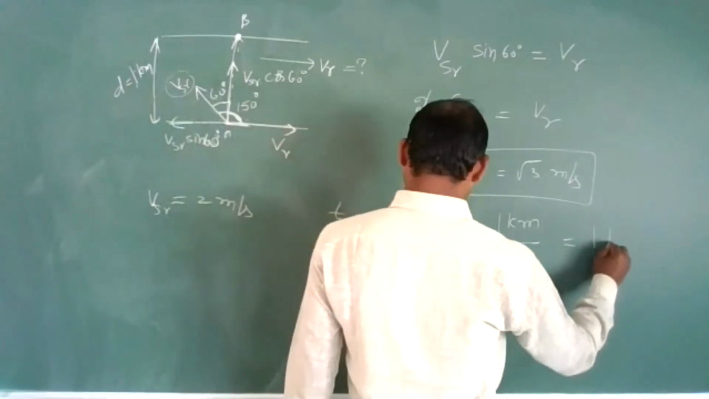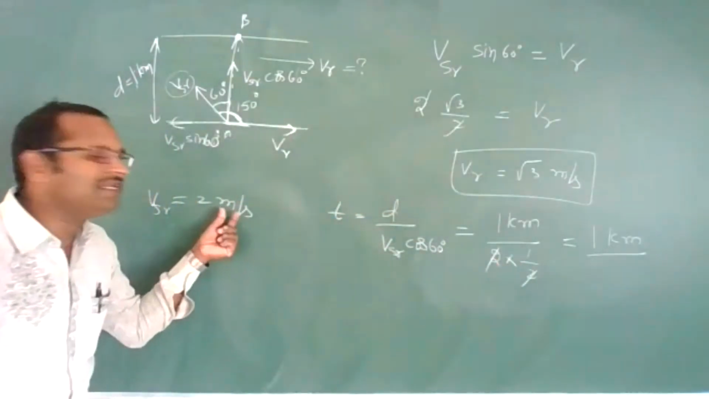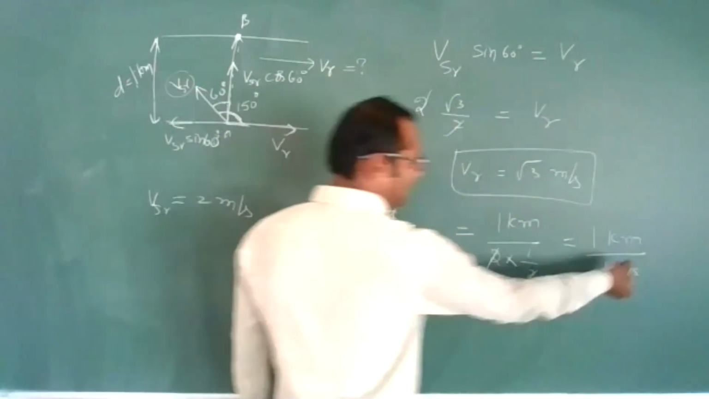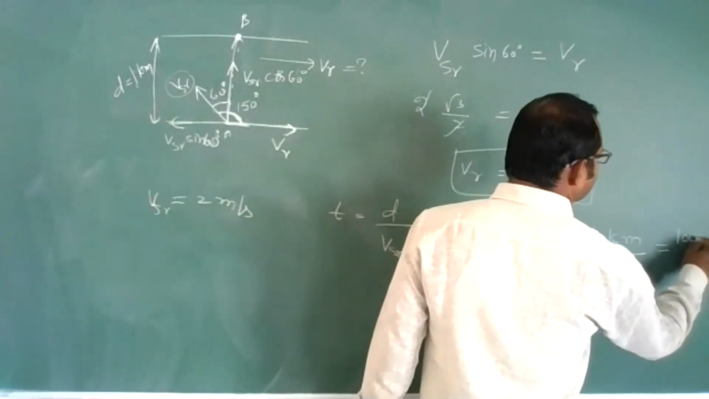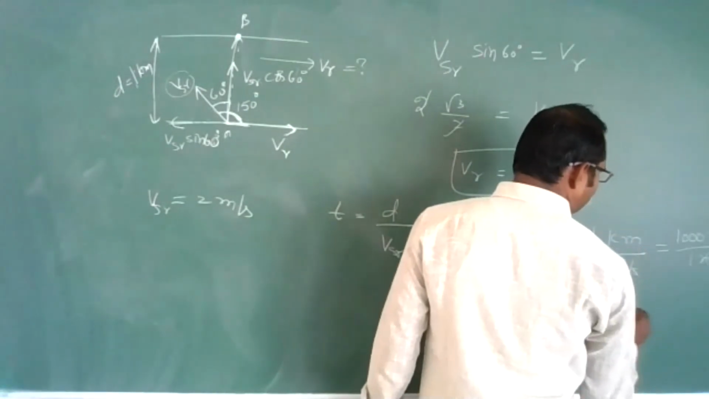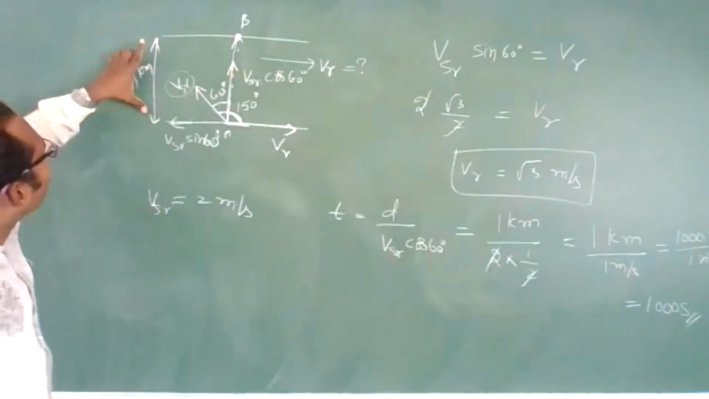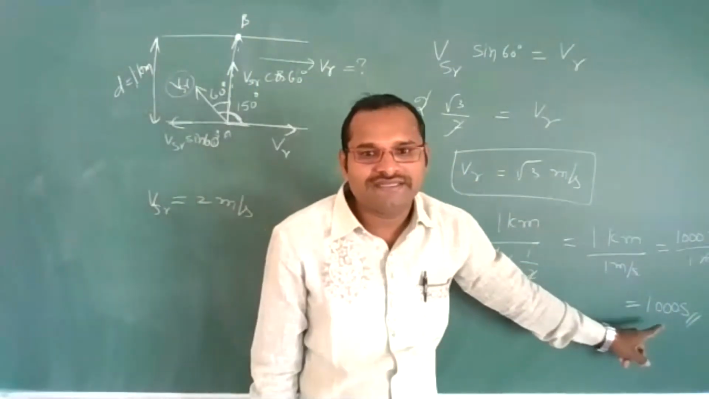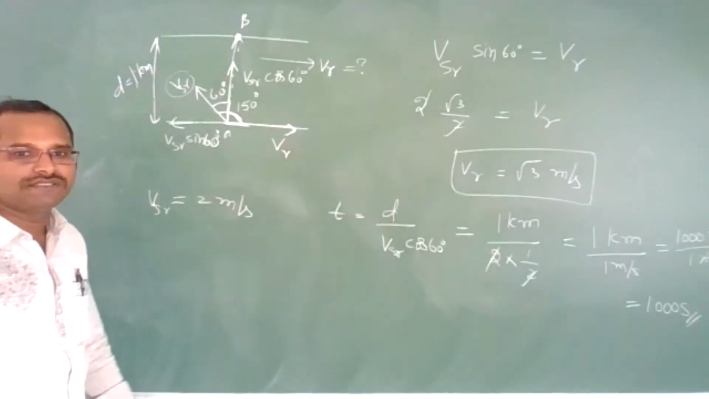You get 1 kilometer upon 1 meter per second. The unit they have given is meter per second, so we can't cancel them. We need to convert kilometer into meters. So 1 kilometer is 1000 meters upon 1 meter per second. Meter cancels. We will get 1000 seconds. So we will cross the river of 1 kilometer width in a time of 1000 seconds. Finish. You got the answer?